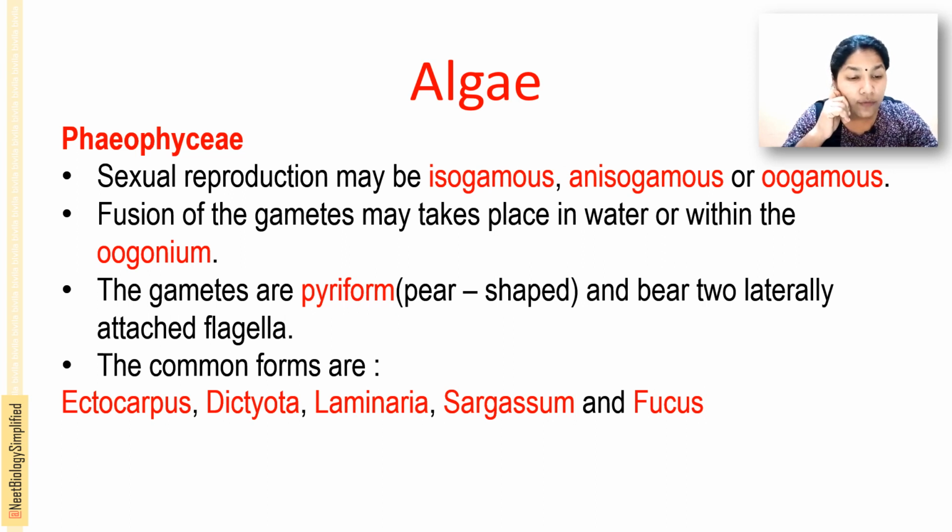The commonly found Phaeophyceae, or brown algae, are Ectocarpus, Dictyota, Laminaria, Sargassum and Fucus.